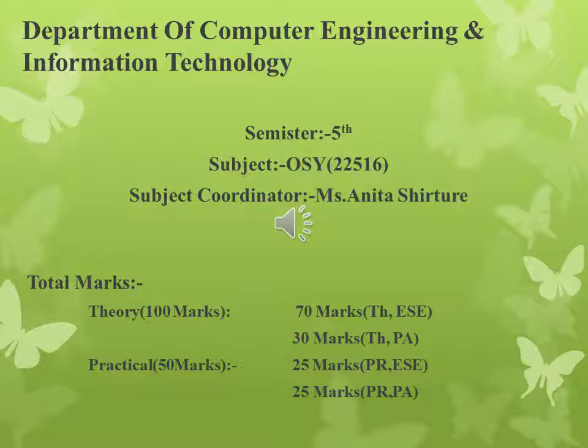The total marks are given here. Theory is 100 marks, divided into two parts, 70 marks and 30 marks. 70 marks for the theory end semester ESE, and 30 marks for PA, which includes 20 marks for the unit test and 10 marks for the micro project. Practical is for 50 marks: 25 marks for PRESE and 25 marks for PRPA. PA is the progressive assessment.